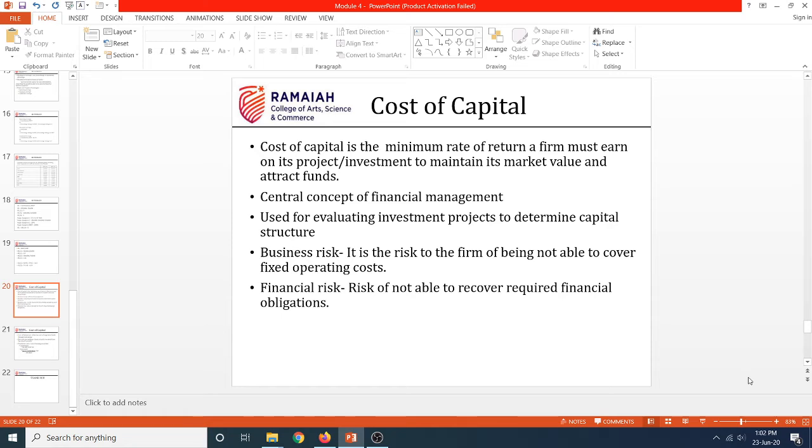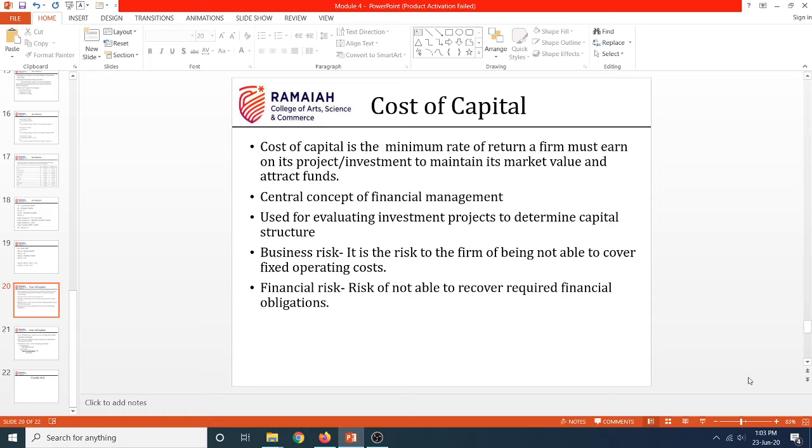So before solving the problem, we need to understand two different things. One is business risk, another is financial risk. So what is a business risk? Business risk is the risk to the firm of not being able to recover operating cost.